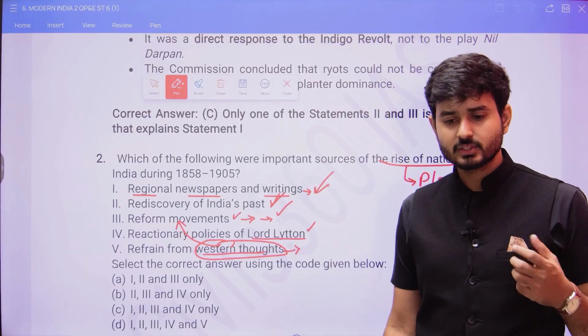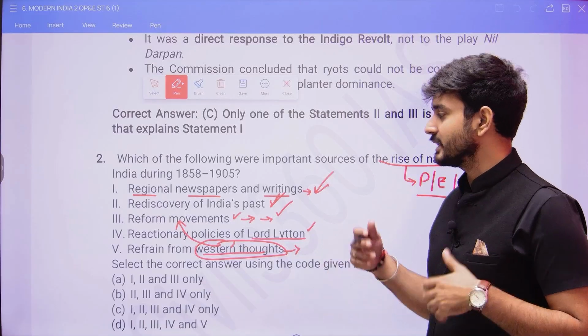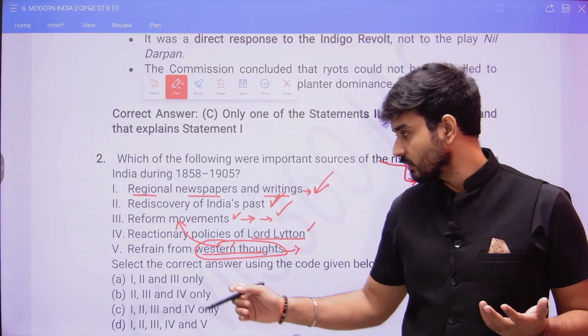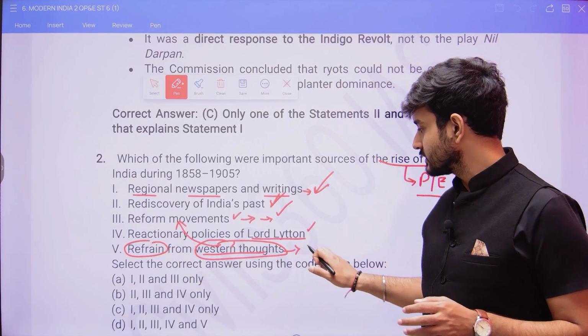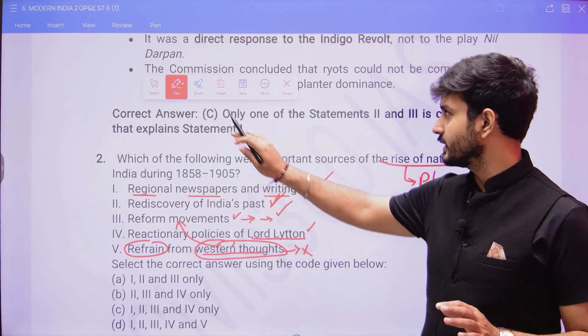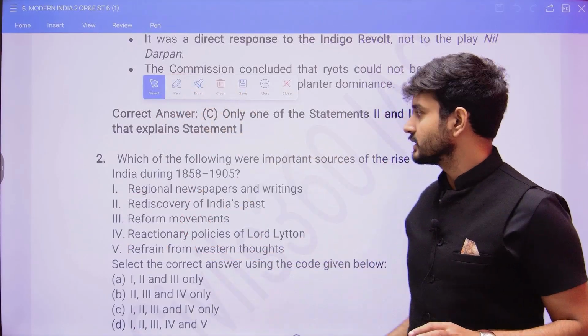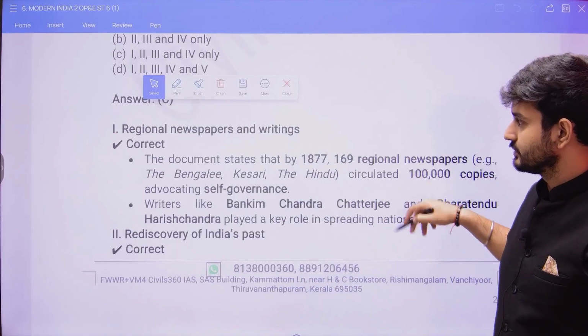So that scientific school of thought also helped increase nationalism. However, here there is refraining from that, so that is why this is wrong. So 1, 2, 3 and 4 are correct, but the fifth one is wrong. So that is the answer here.